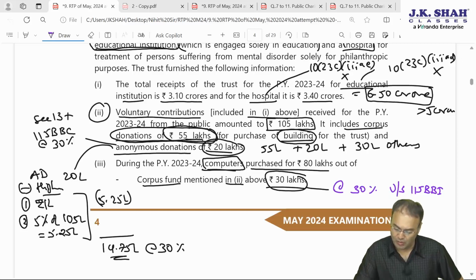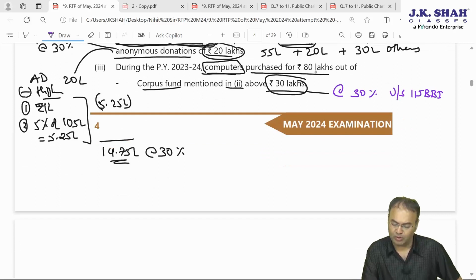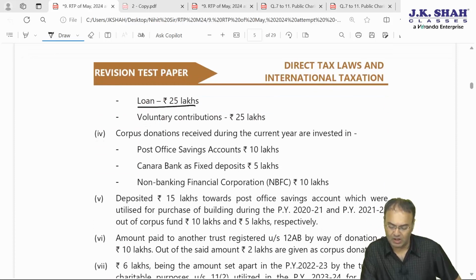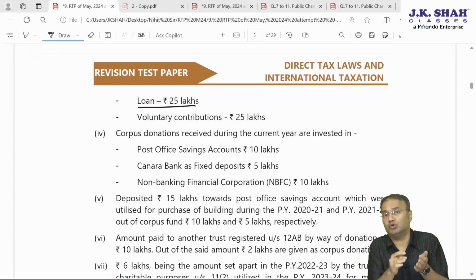Okay, now proceeding further. So computers acquired for 80 lakh rupees. What is the source of acquisition of 80 lakh rupees of computer? 30 lakh from corpus, which will become taxable at 30%. Loan 25 lakh. Amount of loan utilized to acquire computer will be considered as application of income, but not right now. It will be considered as application of income in the year of repayment of loan.